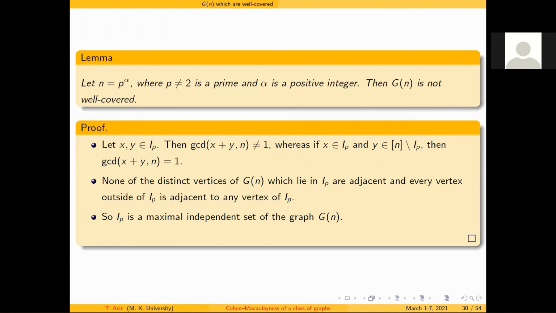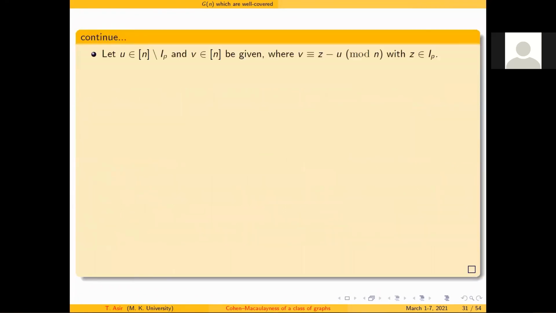So what do I need to prove? Please note that I need to prove that G of n is not well covered, which means I need to find another maximal independent set whose cardinality is not that of IP. Please note that the cardinality of IP is nothing but n by p. So I try to find one more maximal independent set whose cardinality is not equal to n by p. For that, I'm choosing an element u belonging to n different from IP. So I'm taking an element which is not part of IP, and I take another element z from IP.